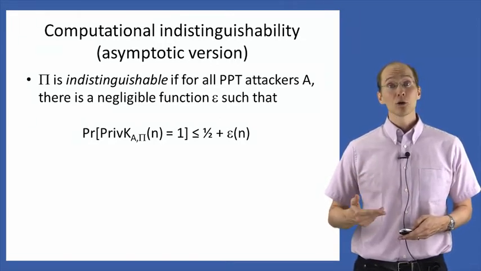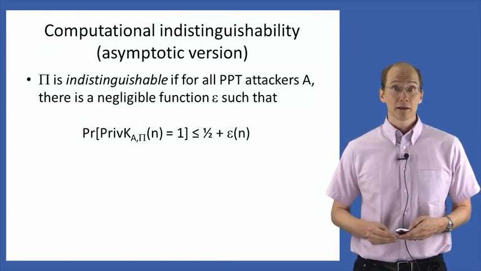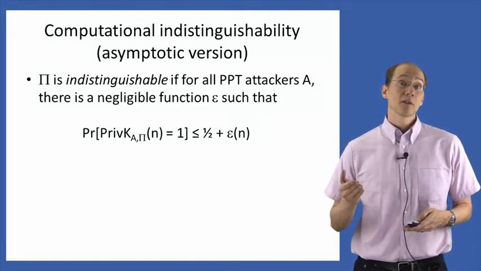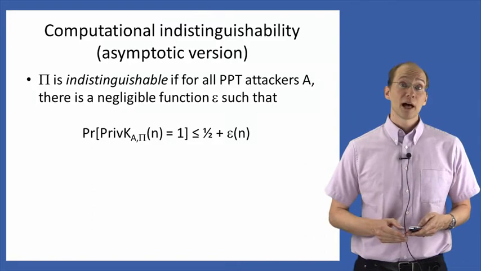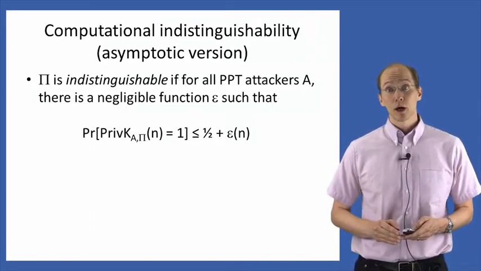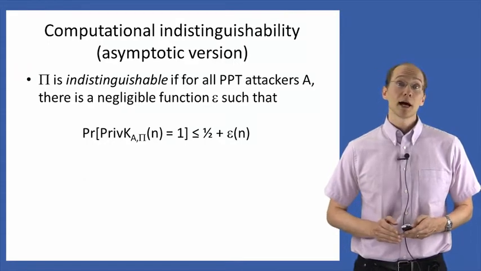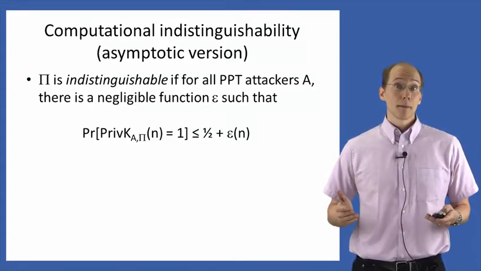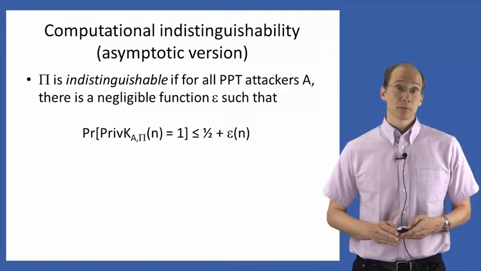If we imagine doing that for all possible values of n, then we get a function that maps any particular value of the security parameter to some probability in the range of 0 to 1. So the thing on the left-hand side is indeed a function, and we can ask about the asymptotic behavior of that function.